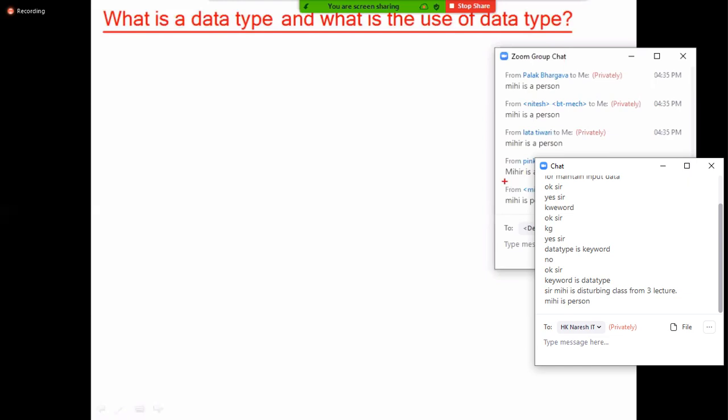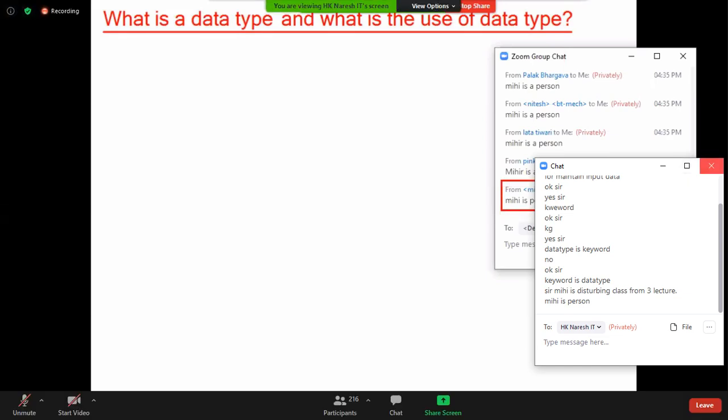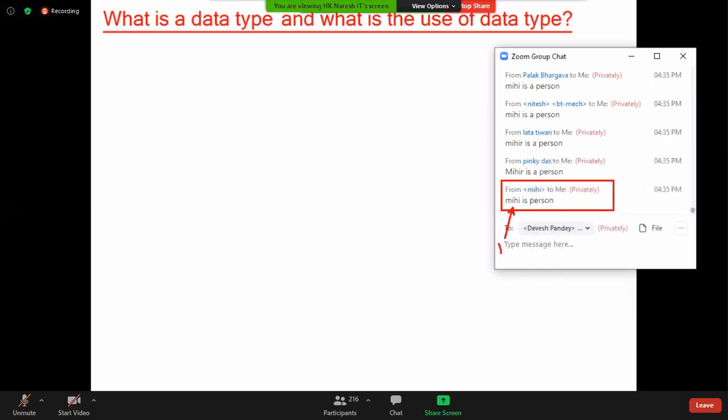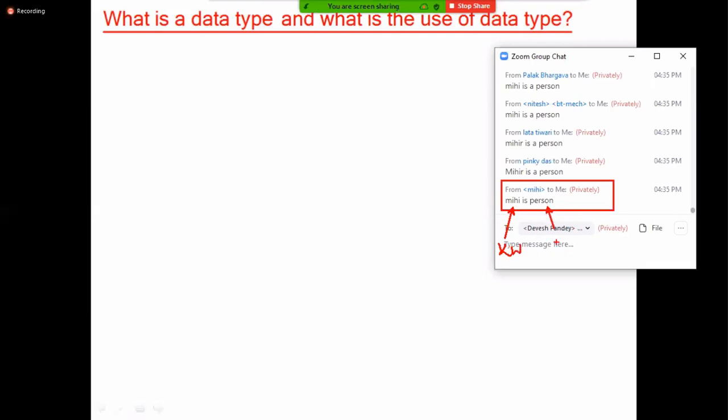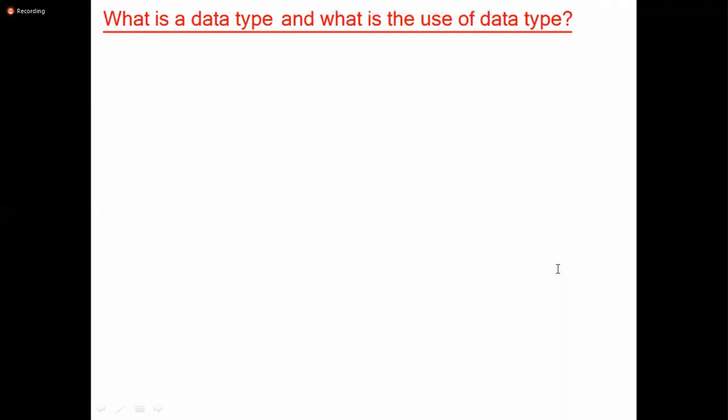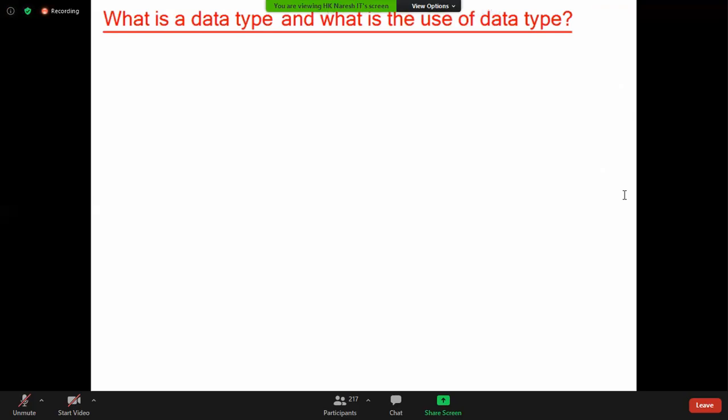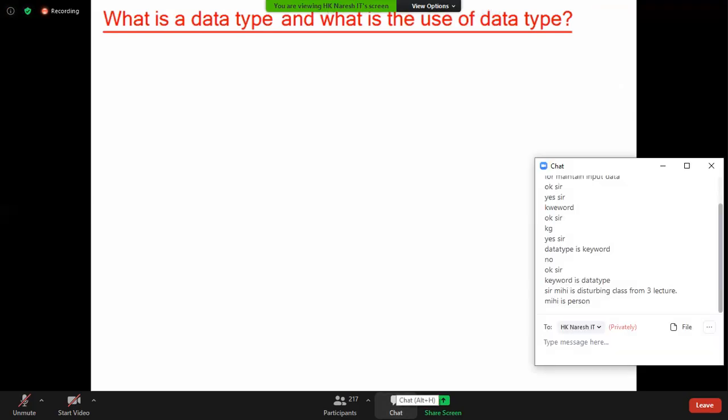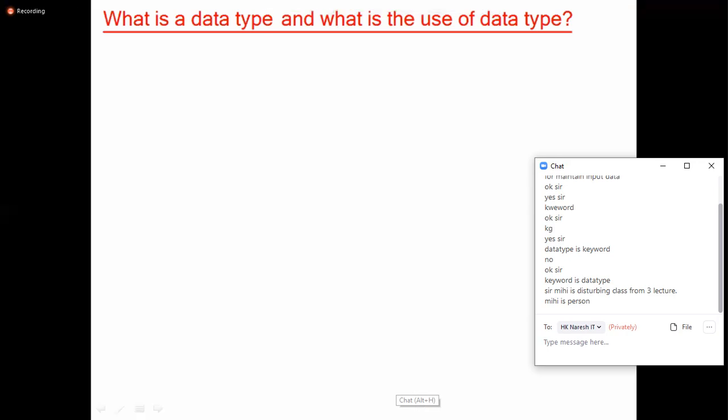Finally he responded: Mihi is a person. Here Mihi is like a keyword, and person is like a data type. It is a common word. Tell me, is data type a keyword or a keyword a data type? A keyword is a data type. Data type is not a keyword. Come on, try to change your mind.